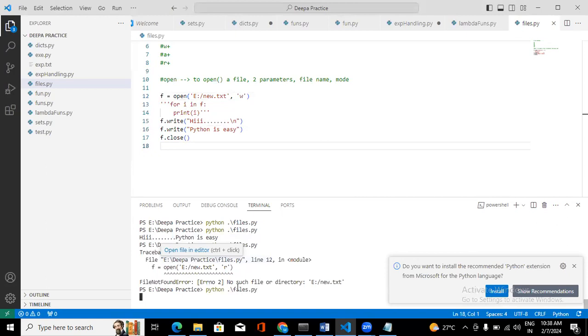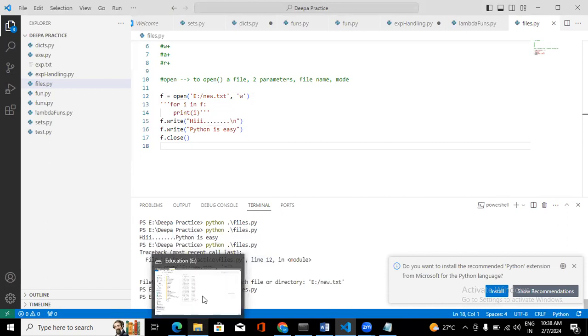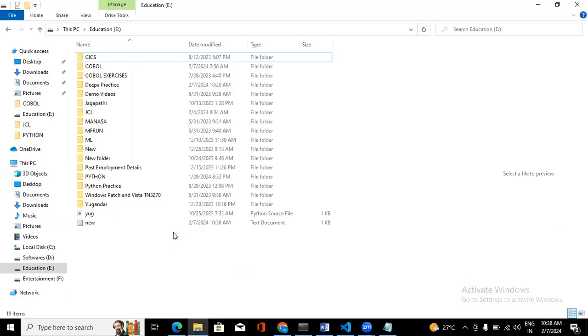Sorry. Now it created, but the normal behavior is whenever we open a file in write mode, first it will check whether the particular file exists or not. So if the particular file doesn't exist, then it will create a new file, then it will add the content. If an existing file is there, it should open it and overwrite the content inside that. That is how normal write mode is going to work. But here, even though I created the file, it didn't overwrite it, it created a new file, which is not expected, right, Jagapati?